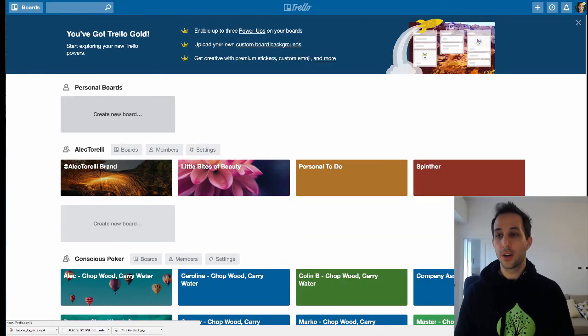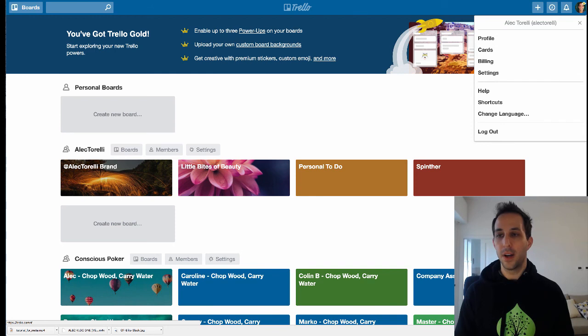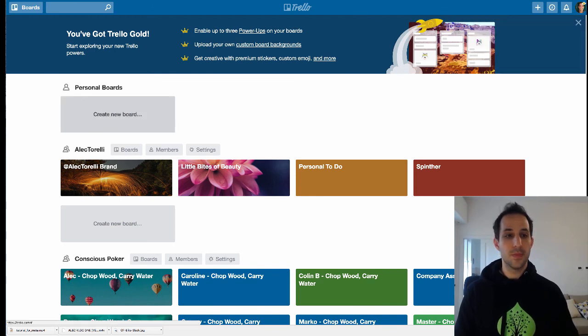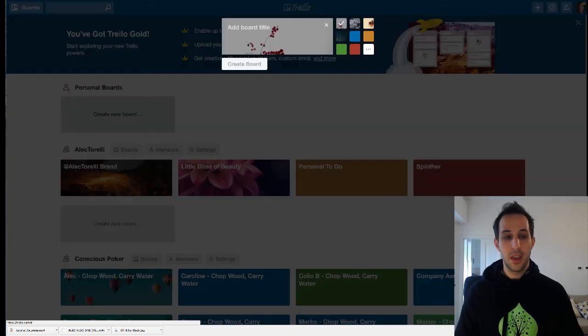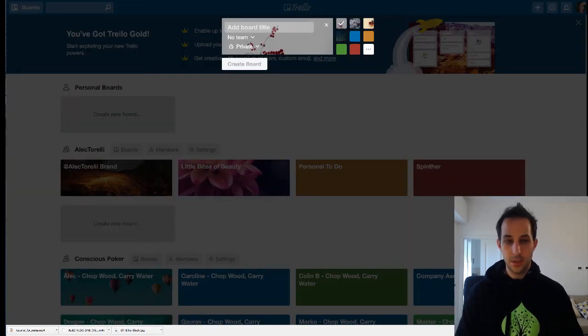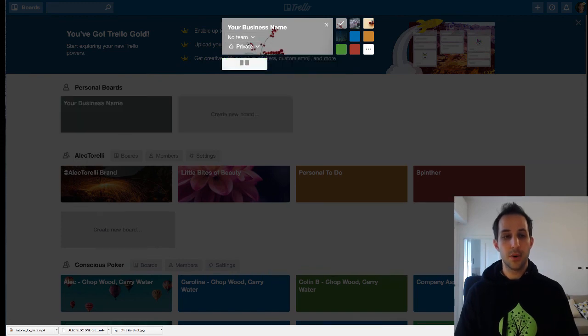When you log in, after you update your profile, which you can change under the profile tab, pretty self-explanatory, you're going to want to create a board. Creating a board is easy. You click create a board and you can give it the name of your business. After you create a board, you can share it with a team if you already have an existing team. Otherwise, you just click create board.